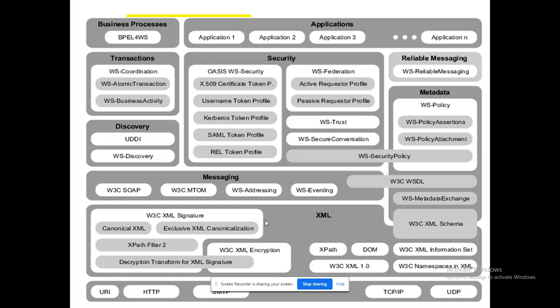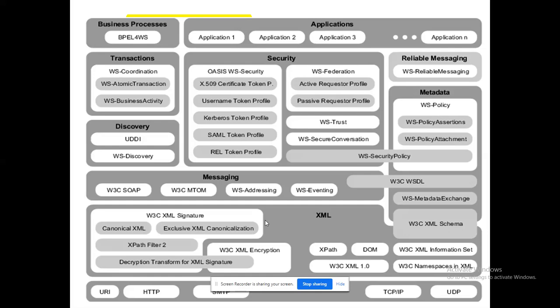DOM, document object modeling. What is the purpose of this? To manipulate the nodes of the corresponding elements, the nodes of the corresponding tree, because in XML every content is represented as a tree only. If I need to access the data, I have to visit the child node of the corresponding tree so that I can get the data. How I will access the sibling node, the parent node, the left child, the right child, all those things are managed by DOM, document object modeling.